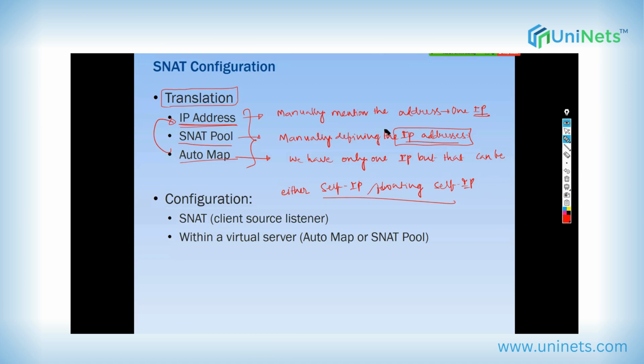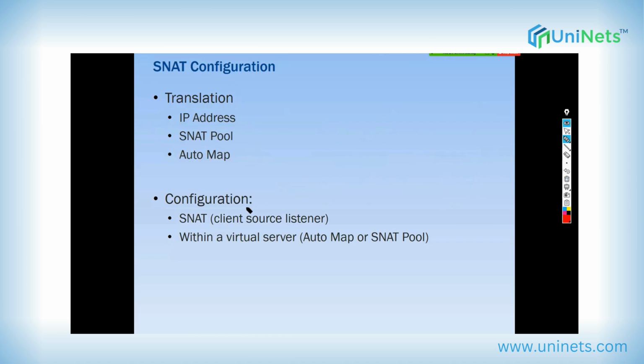Yeah. Wonderful. Now, configuration. We can configure SNAT as listeners, which is the first one, where a client source listener, SNAT as listener, is completely based on the client's source IPs. So it's a client source listener. This is one option we can use. Another one is SNAT within a virtual server, like we have seen already yesterday in the practical, where we have automap or SNAT pool.